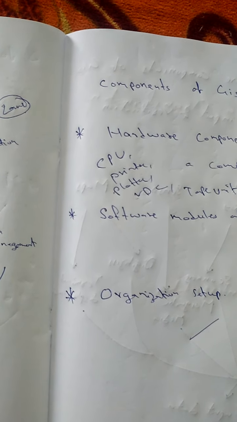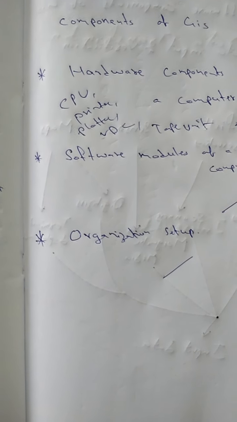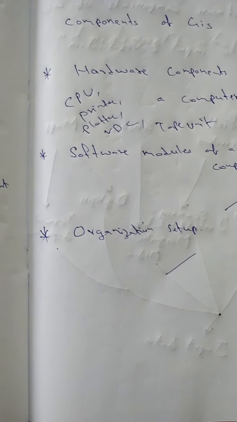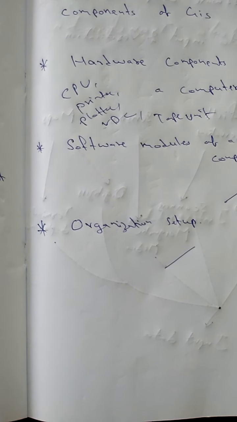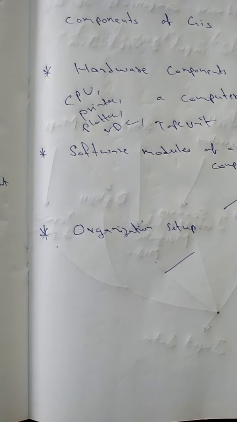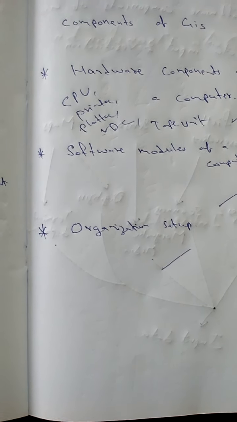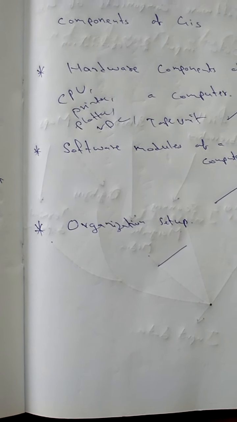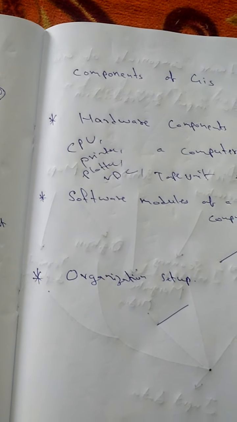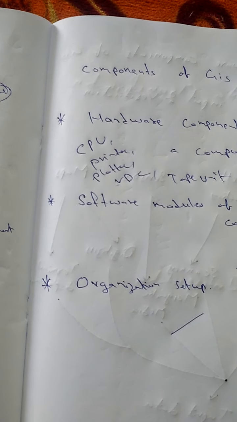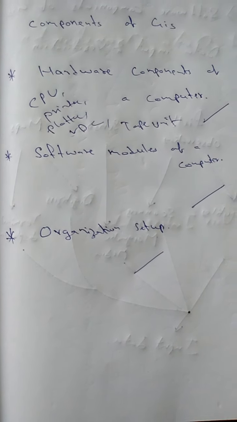So these are the important components for GIS hardware components. CPU stands for central processing unit. It is used for storage of the data. Next one, printer: the data that has been collected is output as graphs or maps using it. Next one, plotter: it plots some important points that you need. It presents results on paper. It can plot stars, or it may be anything.